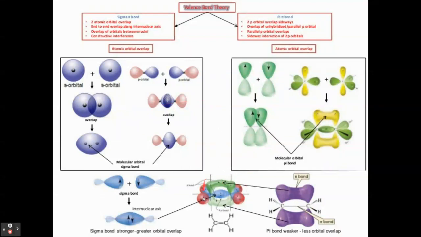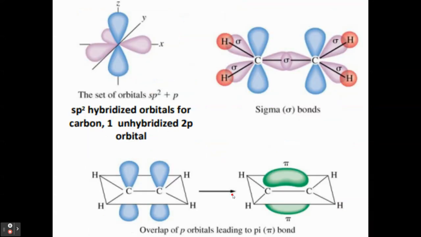And so here you can see the formation of the pi bond in this molecule with a double bond here. You have the overlap over here and over here. Overall, even though it looks like it's two other lines being added, this is just one pi bond for the double bond. And then the other bond of the double bond is the sigma bond, which is a direct overlap between the sp2 hybridization of carbon.